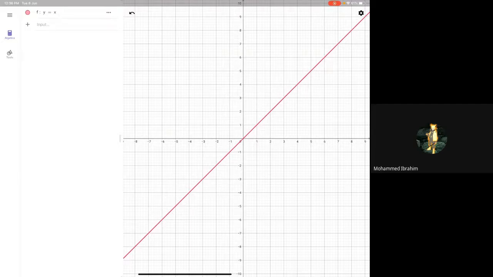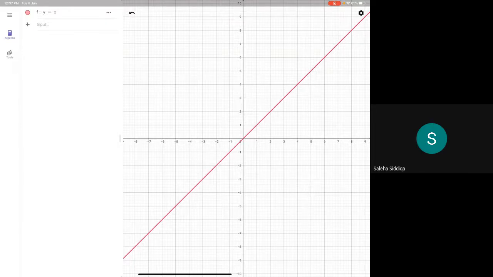One more thing you can say. You can also tell me the value of the slope of this graph. What is the value of the slope of this graph? 1. Yeah. How did you say that the value of the slope is 1?